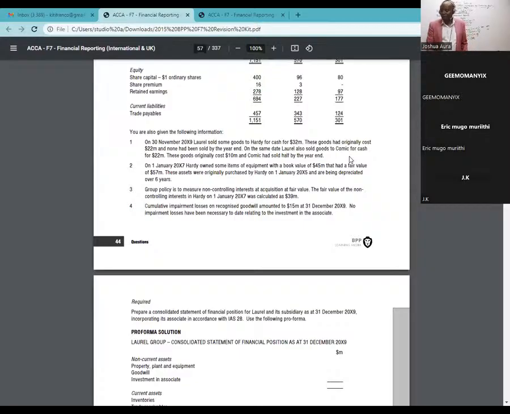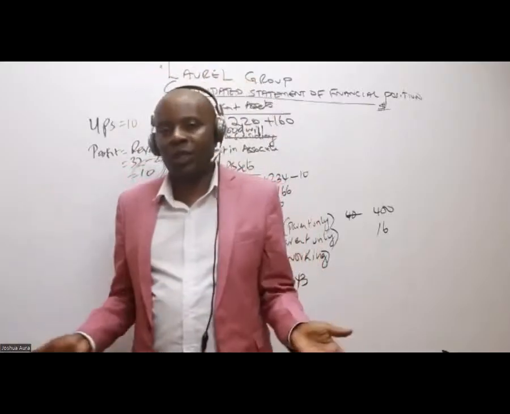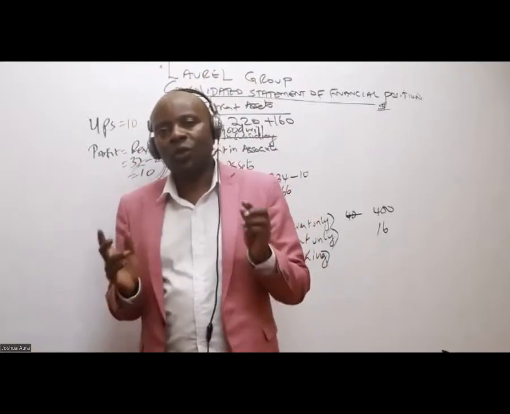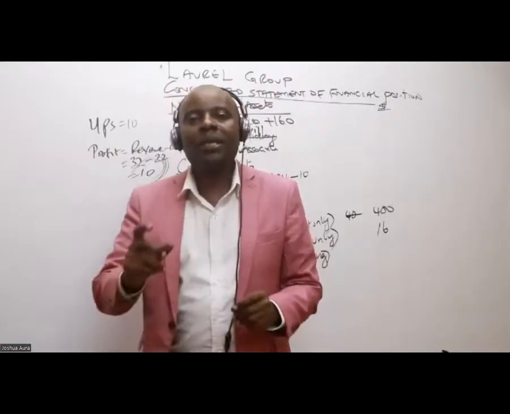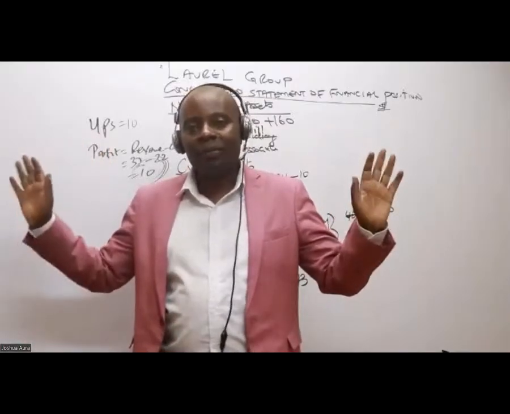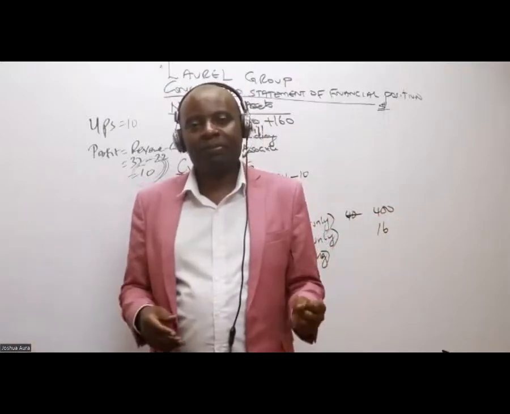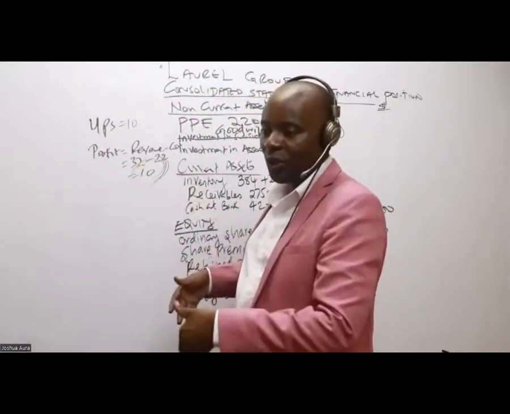On the same day, Laurel also sold goods to CL for cash for 22 million. These goods originally cost 10 million, and CL had sold half of them. I think this is where you're confusing. Half is for CL, that's for the associate. Now we are not doing anything for the associate in group consolidations. IFRS 10 tells us to consolidate only the parent and the subsidiary. For now, we are not touching the associate at all. Even in an exam, chances are I'll not even do the investment in associate. I'll not have that time. I just do the consolidation alone.